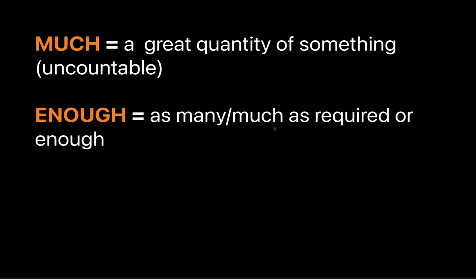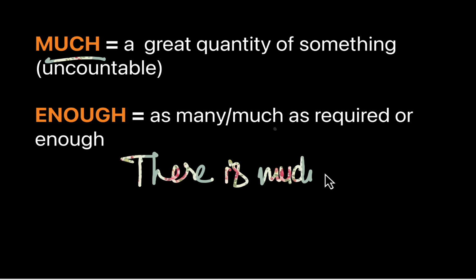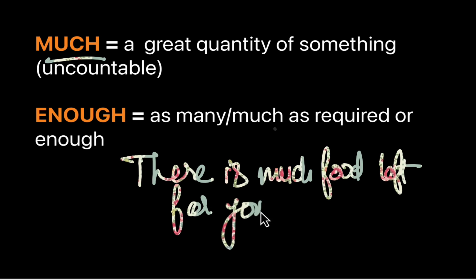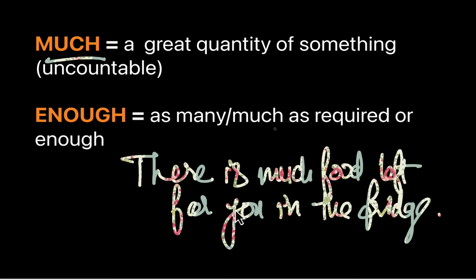Now let's look at our next set of indefinite adjectives, and these are much and enough. Let's start with understanding the very first one. Much. Much is used to refer to a great quantity of something. For example, there is much food left for you in the fridge. Much food, good in quantity, right? Great quantity. Okay, much what? Food.